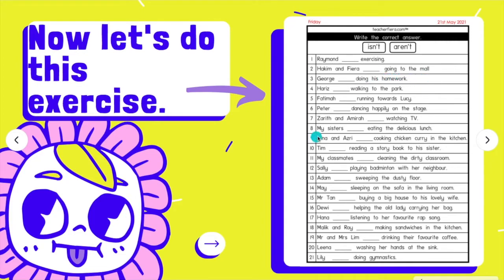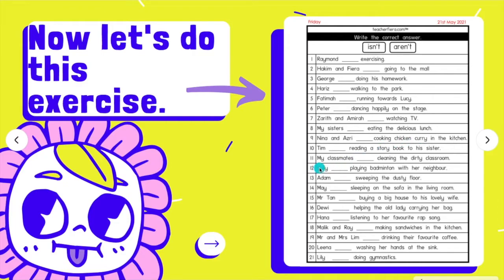If you look at number 8. My sisters. How many sisters do you have? More than 1 because of the letter S written here. So you use aren't. My sisters aren't eating the delicious lunch.